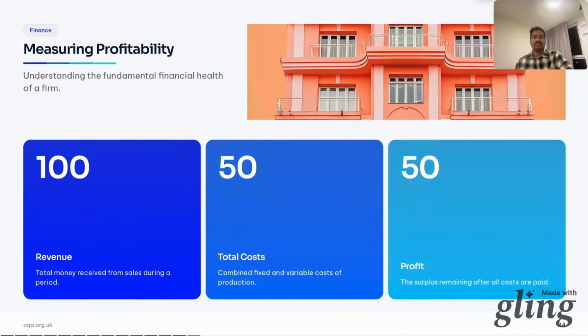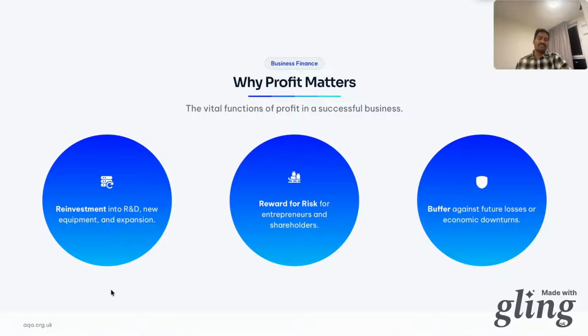So now we go to why profit isn't just a reward. It has vital functions. As a source of finance, you can reinvest profits to grow. You can signal to investors: profitable companies attract more investment, so you can raise more funding. It's a reward for risk. Entrepreneurs risk everything, and profit is their price. It's also a buffer: if sales drop, a profitable business can survive longer when losses are happening. Without profit, I'm saying again, you can't attract loans. Dividends are what you pay to shareholders as a bonus for getting the best returns on their investment.